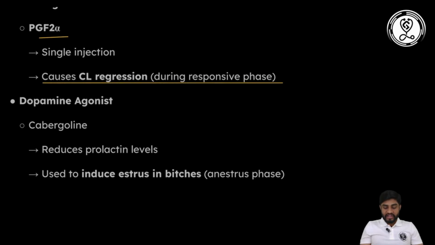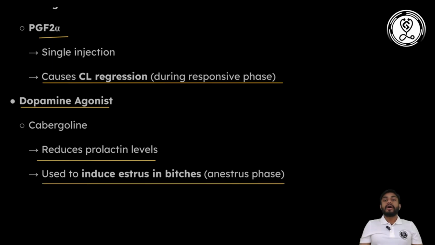Another hormone class that is very important is the dopamine agonists. The best example is cabergoline. Basically they reduce the prolactin level and also help to terminate pseudopregnancy. As you know, pseudopregnancy is basically maintained by prolactin. So cabergoline helps to terminate those pseudopregnancies, and it is also used to induce estrus in bitches. Okay, so this is how this entire estrous cycle occurs.